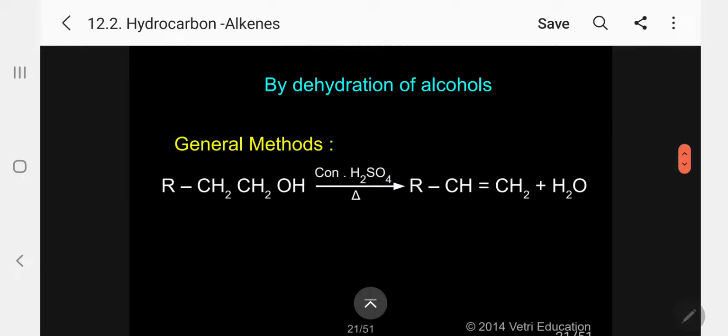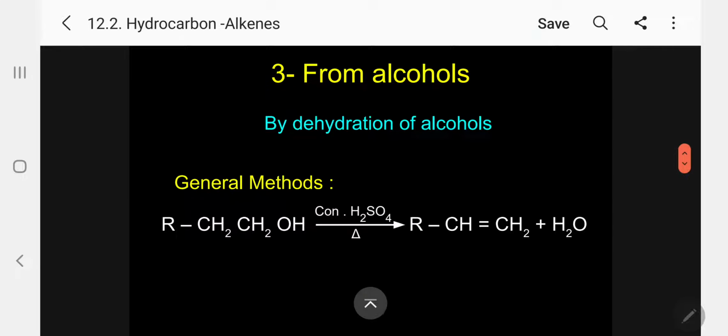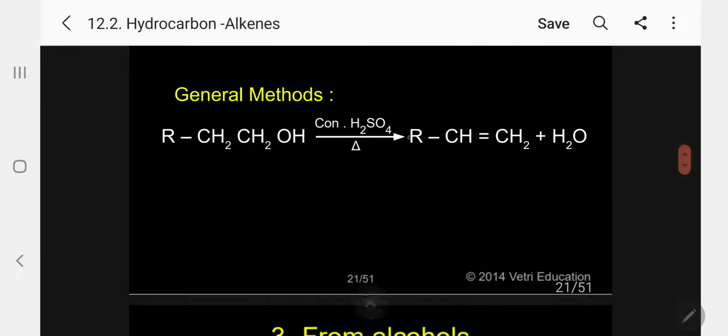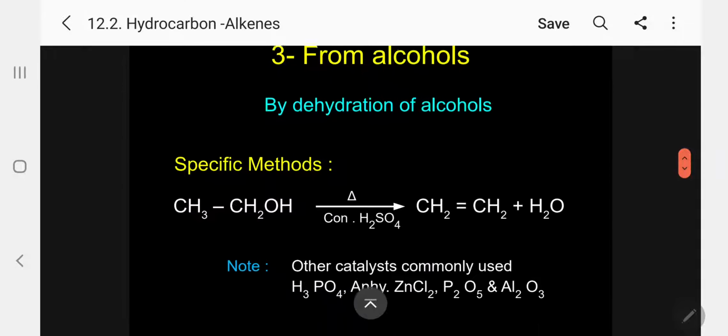The next one. From alcohol, we can prepare alkene. That is specifically called dehydration of alcohol, removal of water. You take any alcohol and use concentrated sulfuric acid. Whichever carbon has OH, from the nearest carbon it takes hydrogen and forms an alkene: RCH double bond CH2 plus water.